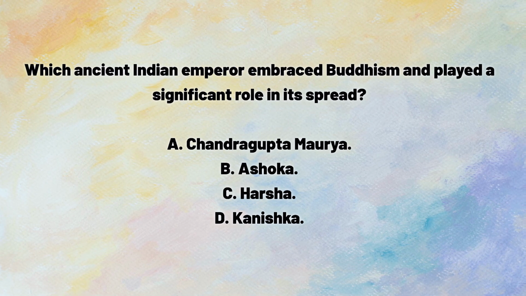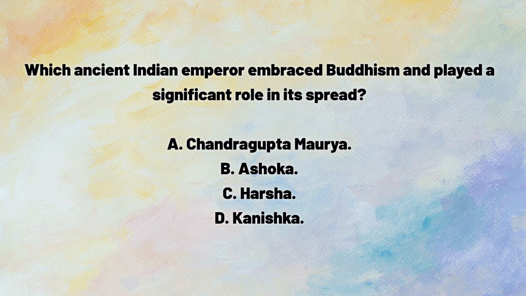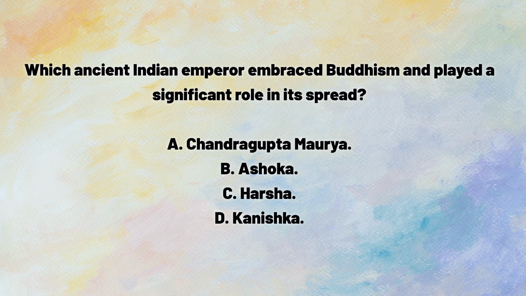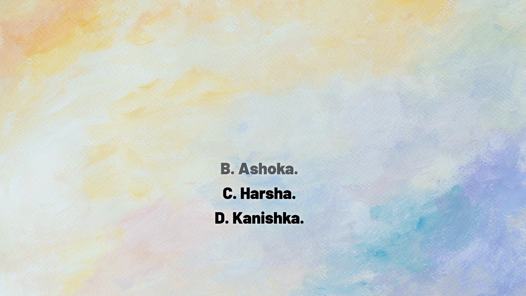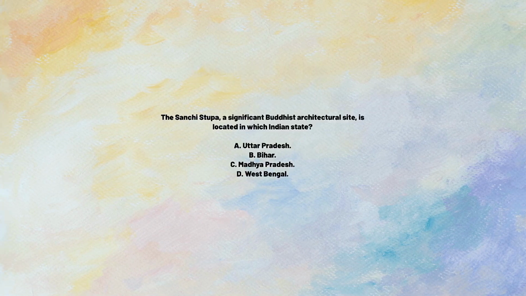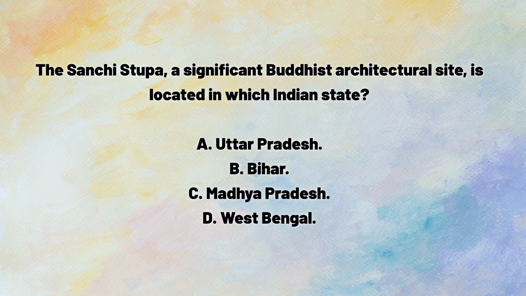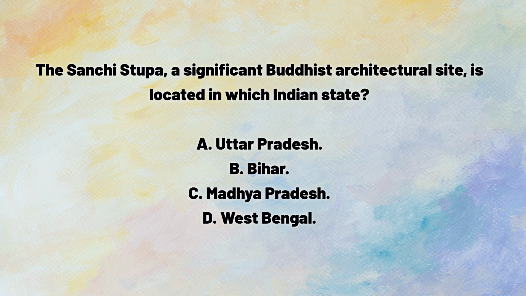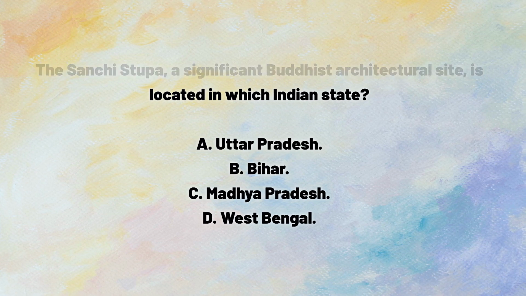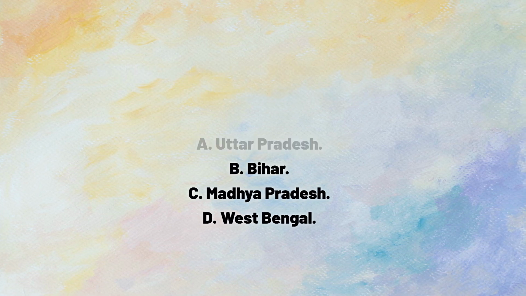B. Lumbini. Which ancient Indian emperor embraced Buddhism and played a significant role in its spread? A. Chandragupta Maurya. B. Ashoka. C. Harsha. D. Kanishka. Answer. B. Ashoka. The Sanchi Stupa, a significant Buddhist architectural site, is located in which Indian state? A. Uttar Pradesh. B. Bihar. C. Madhya Pradesh. D. West Bengal.